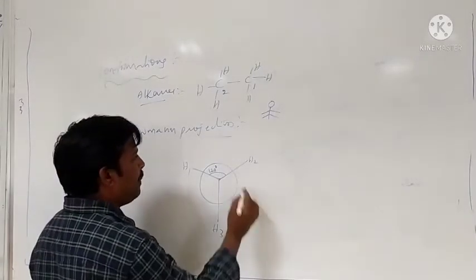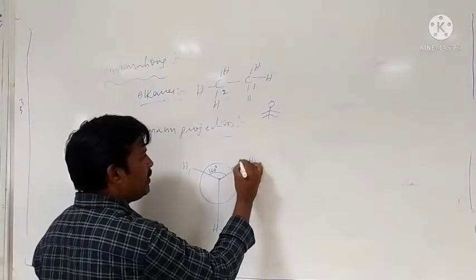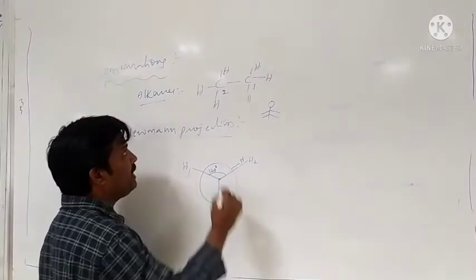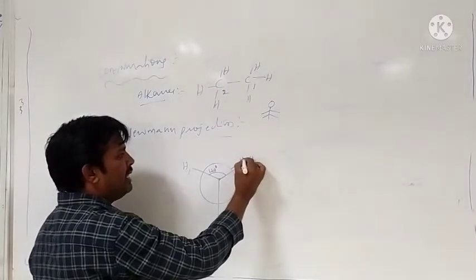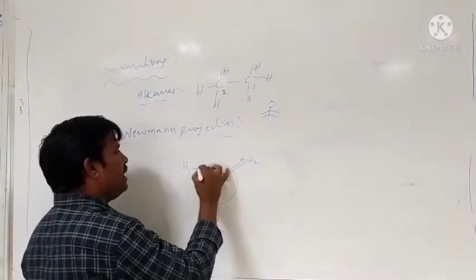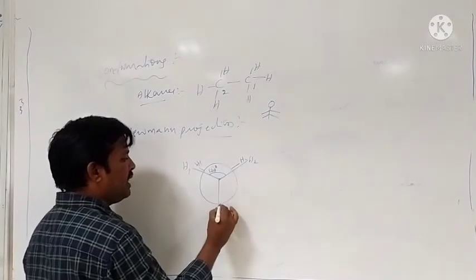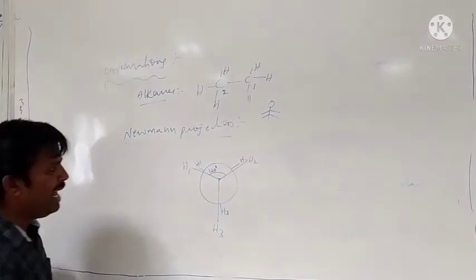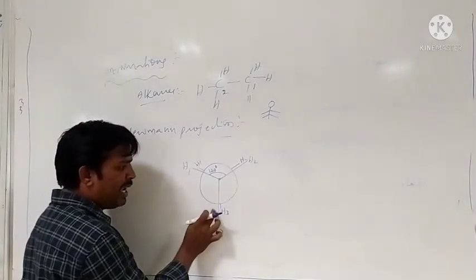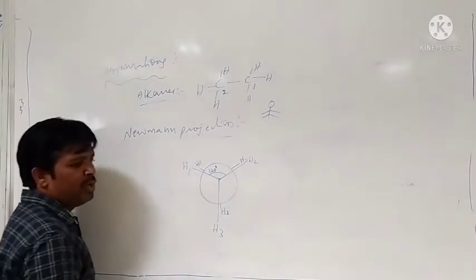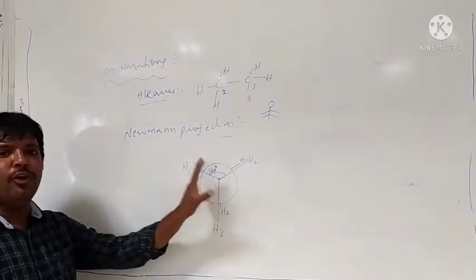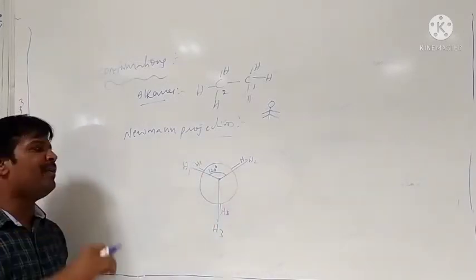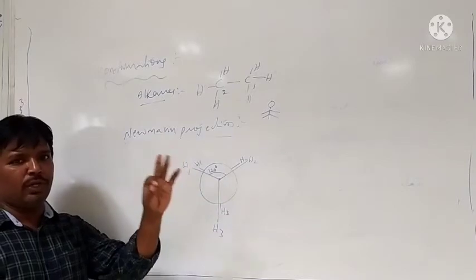Here the back carbon is also attached with 3 hydrogens: H2, H1, and H3. Therefore, here also the bond angle between any two hydrogens is 120 degrees. In Newman projection, the bond angle between any two hydrogens is equal to 120 degrees.